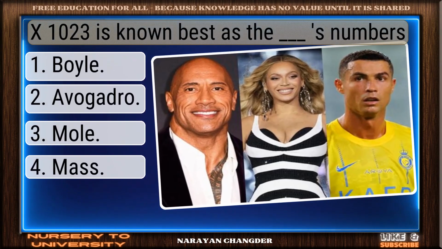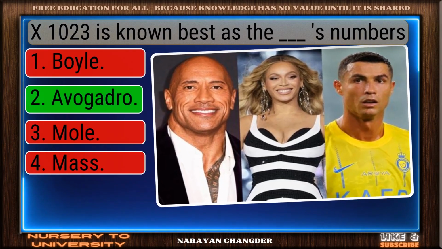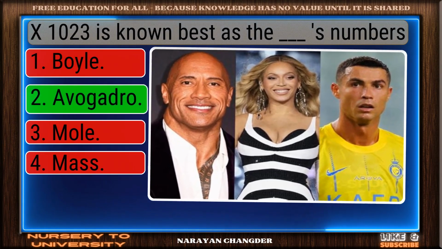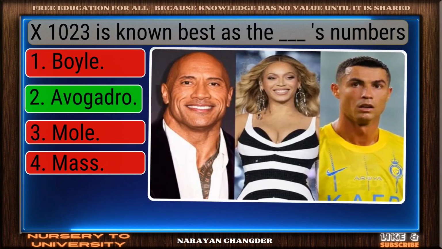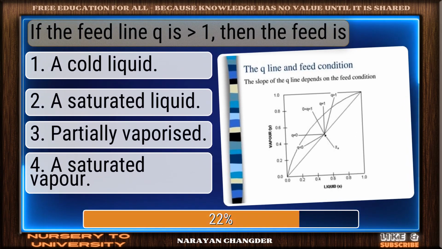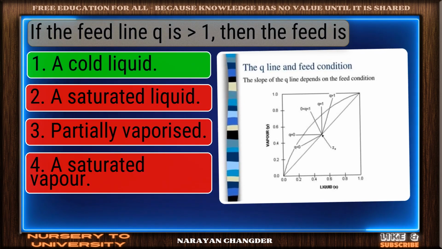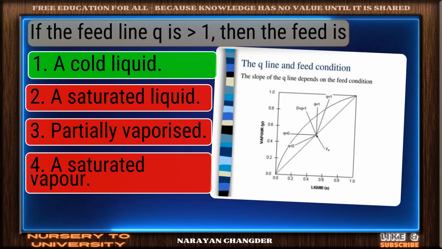6.023 x 10^23 is known best as the dash number. Perfect. Avogadro is the correct choice. If the feed line q is greater than 1, then the feed is. Correct response. A cold liquid is the most accurate answer.